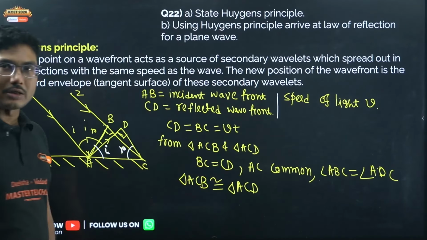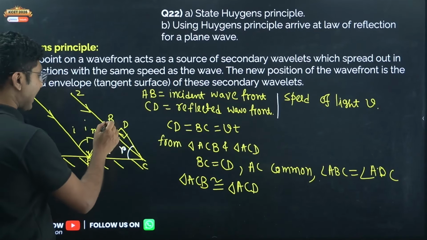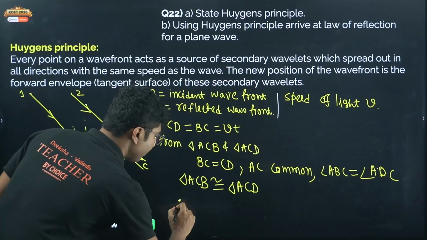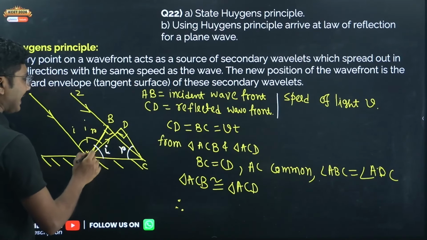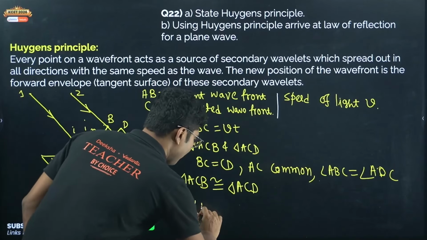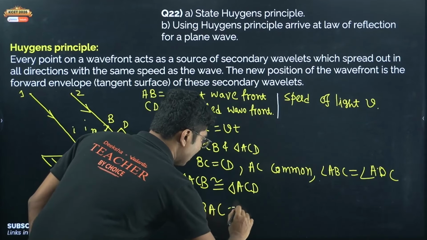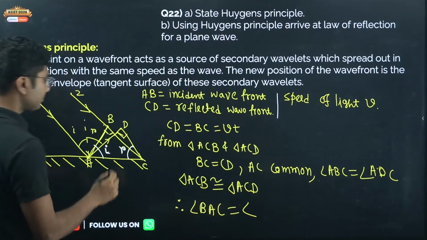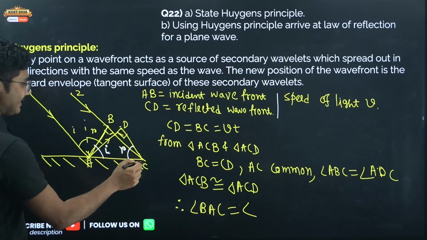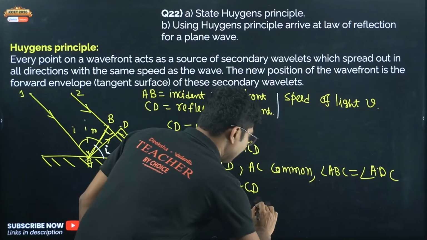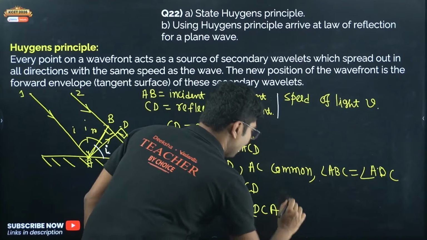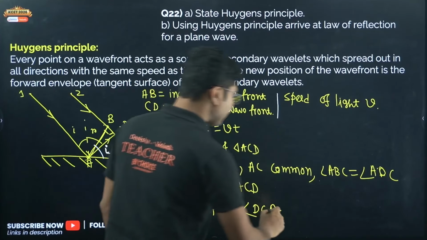Okay, these two triangles are congruent. So what we can say is that therefore angle BAC must be equal to angle DCA. Okay, so this is the derivation that we wanted to do.